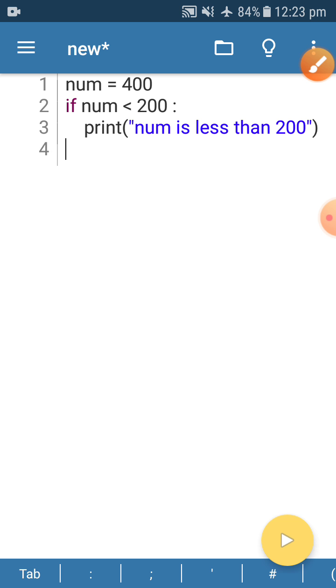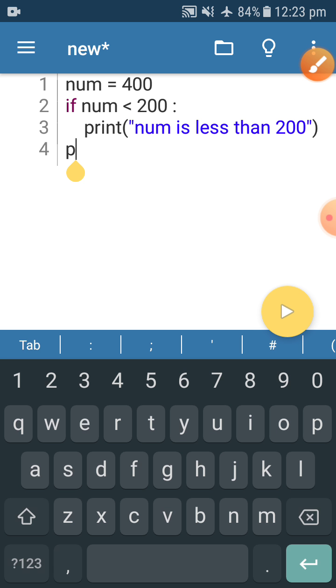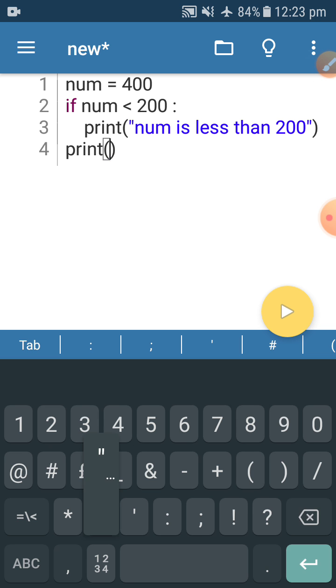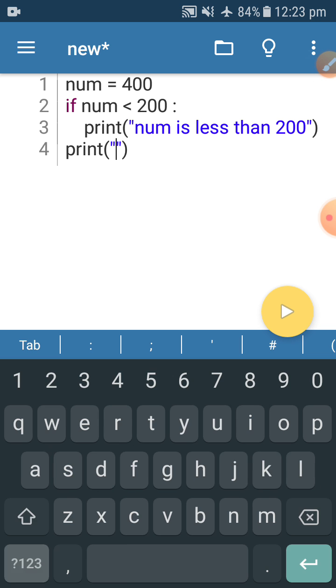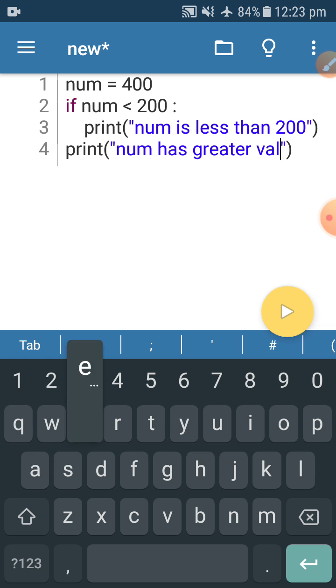Okay, again I am printing one message here, print num has greater value. Okay, now if this program runs, you will get this particular message, num has greater value, because this is outside your if statement.